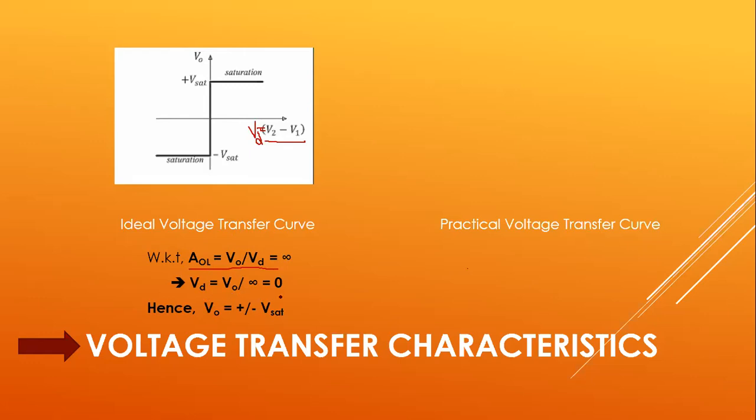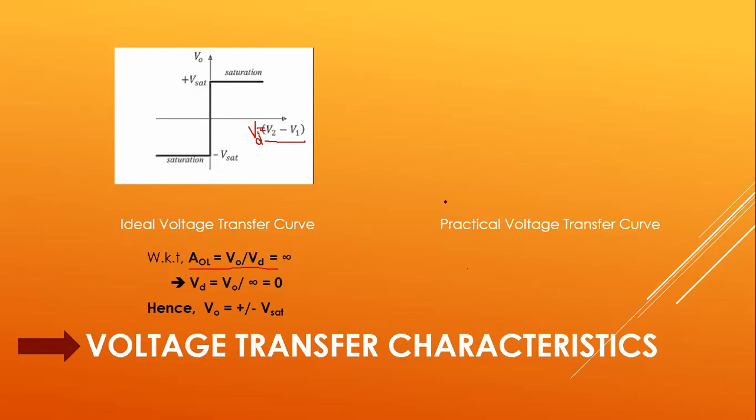If Vd equals 0, then V0 will range plus or minus the saturation voltage, that is the maximum voltage that occurs at the output terminals. From this graph, we can see that ideally it ranges from minus Vsat to plus Vsat, that is plus or minus saturation voltage levels.